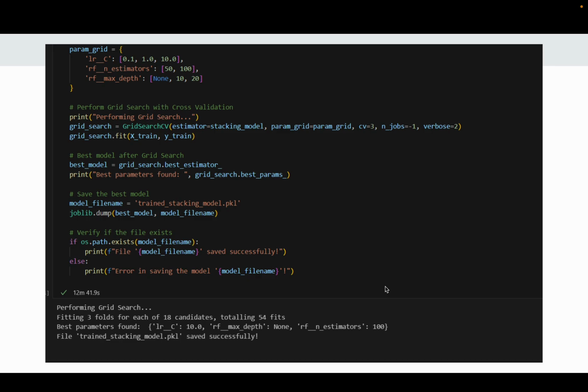After the execution, grid search fits three folds for each of 18 candidates, totaling 54 fits. This concludes the explanation of our base model and the parameter optimization process.